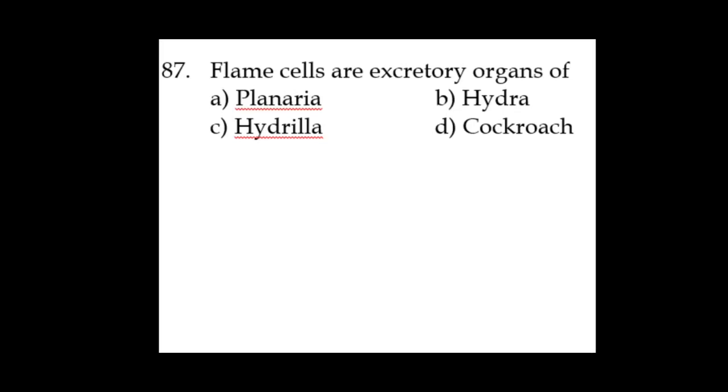Next is question 87. Flame cells are excretory organs of. So flame cells, as the name says, appear like a flame, and it is an exclusive characteristic present in phylum Platyhelminthes. The example for Platyhelminthes is planaria. Then Hydra is there. Hydra belongs to Coelenterata. Hydrilla is a plant. And the fourth one is cockroach. Cockroach has Malpighian tubules as its excretory organs. So the correct answer for this is planaria.